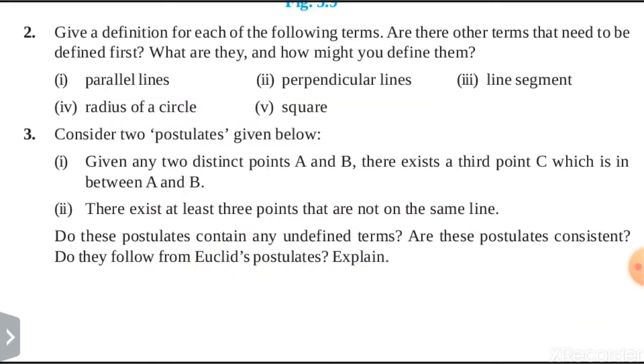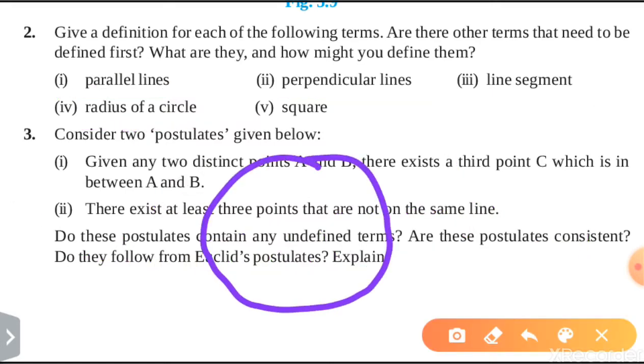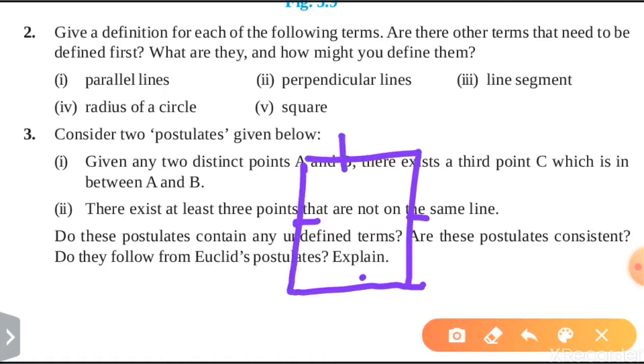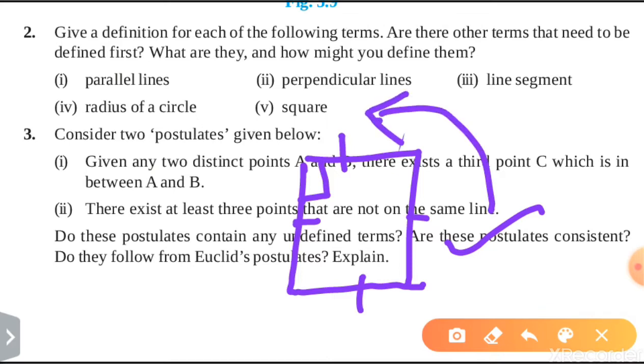If we draw a circle, the distance from the center to any point on the circle is known as the radius of the circle. Square: a square is a quadrilateral which has four equal sides, and each angle is 90 degrees. This much is okay for the definition.